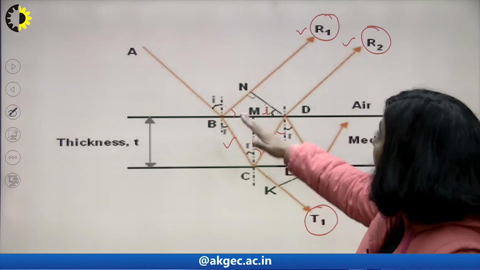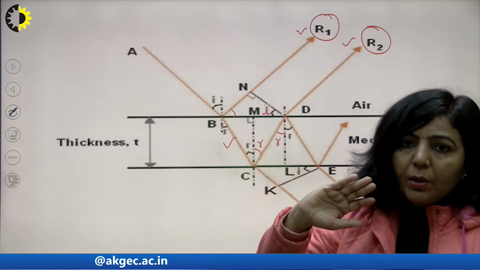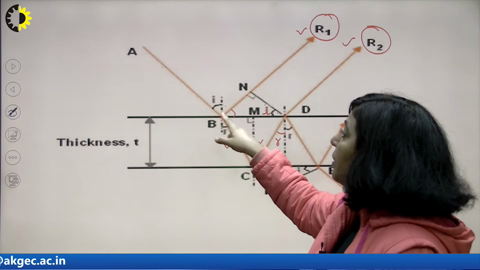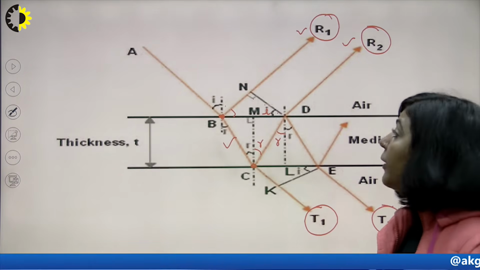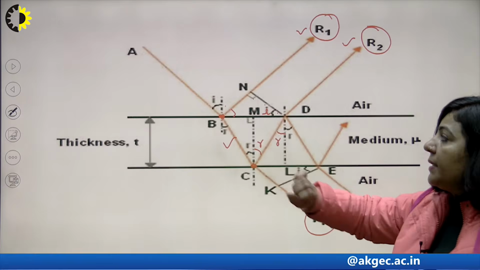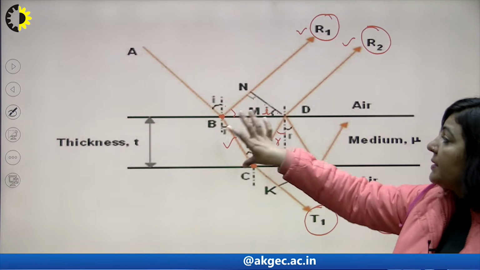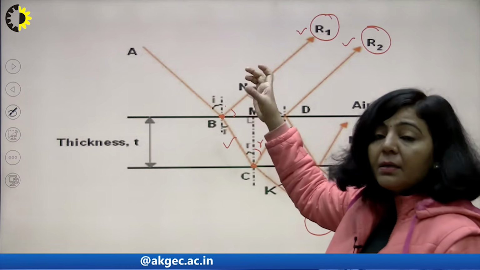What I am saying is, beyond this line ND, both the optical paths are equal. It means now I can say this R1 is originating from this particular position and R2 is originating from this position. So if you want to find the path difference between these two, then this BC plus CD minus this BN will be the path difference. But this BC and CD are in the medium, that is in this thin film, and this BN is in air.